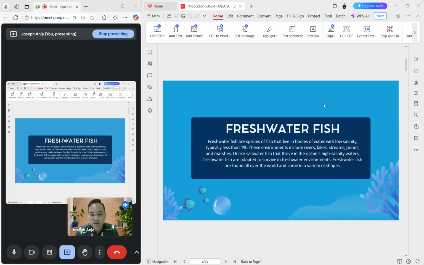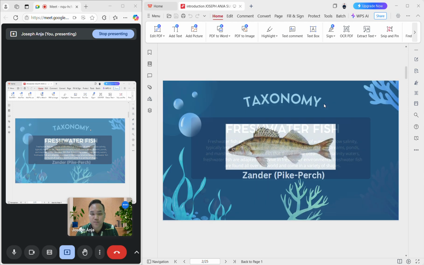Freshwater fish are species of fish that live in bodies of water with low salinity, typically less than 1%. This environment includes rivers, lakes, streams, ponds, and marshes. Unlike saltwater fish that thrive in the oceans, high salinity waters, freshwater fish are adapted to survive in freshwater environments. Freshwater fish are found all over the world, and come in a variety of shapes.